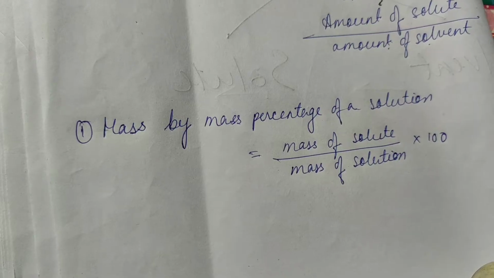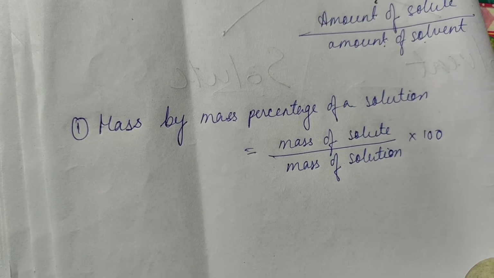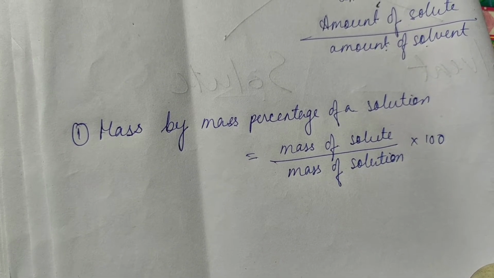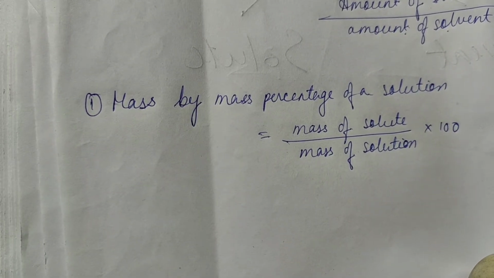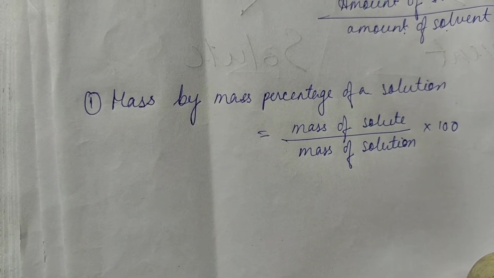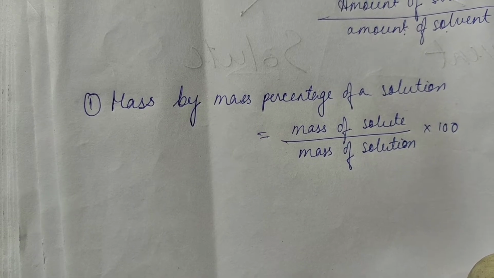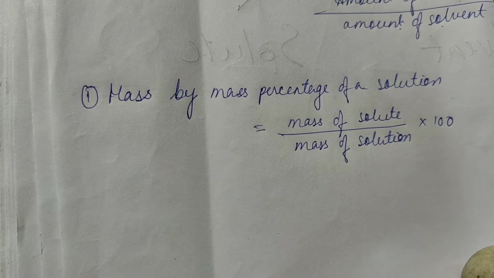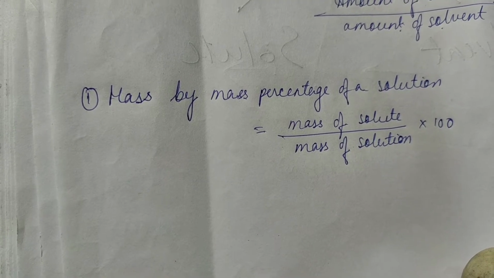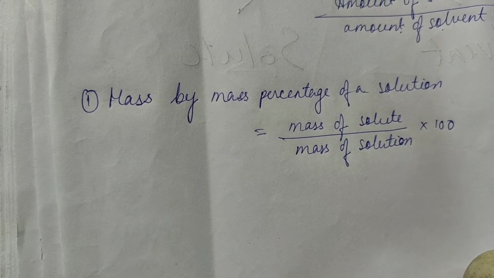The first method is the mass by mass percentage of a solution. We calculate the mass of the solute divided by the mass of solution, multiplied by 100, which gives us the concentration of a solution.